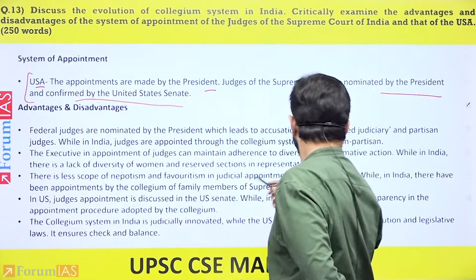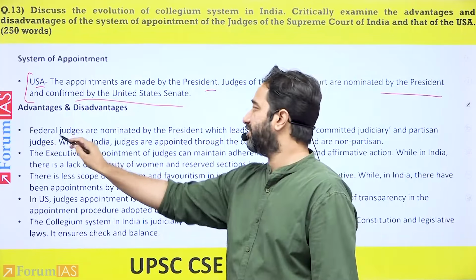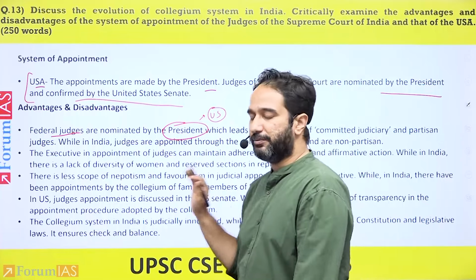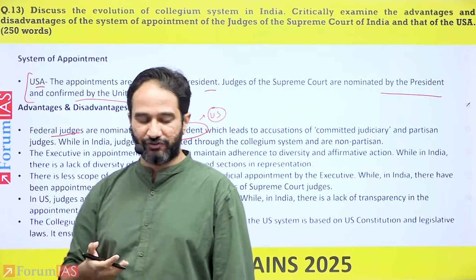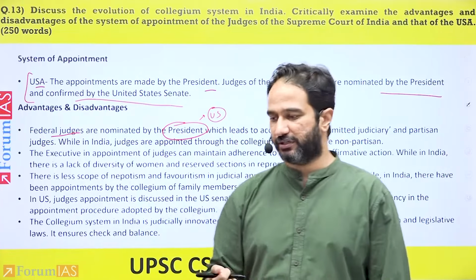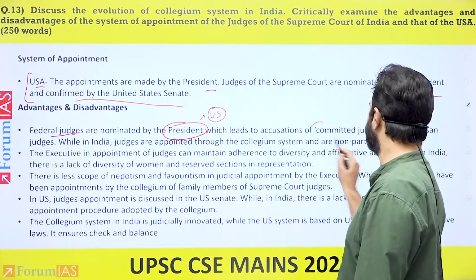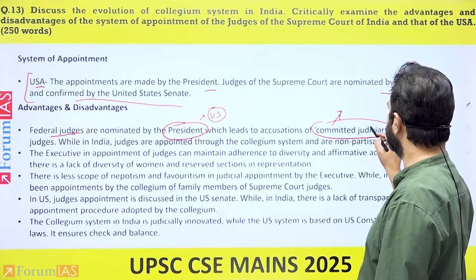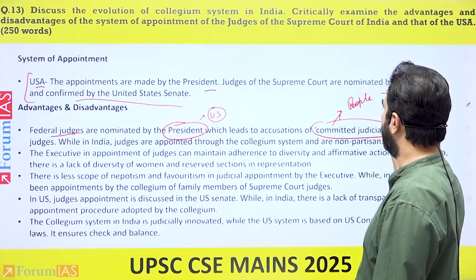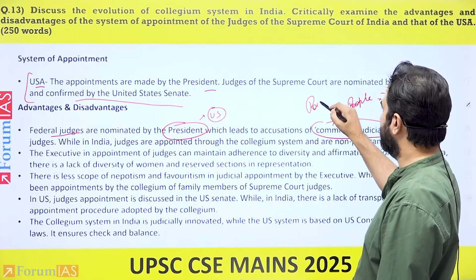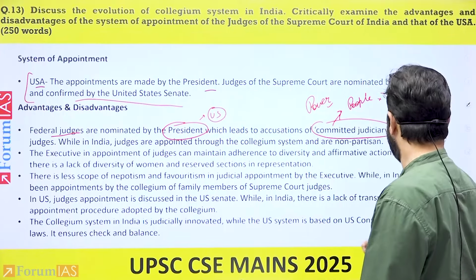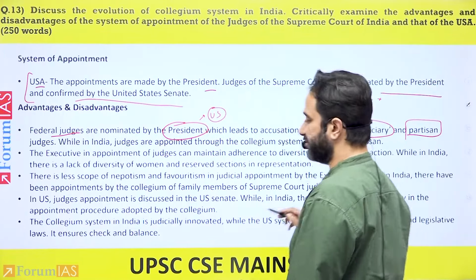So what happens is that federal judges are appointed by the US president, and he ends up appointing people that are closer to his political views or to his political party. And this has been quite common within the US. It leads to the acquisition of a committed judiciary, whereby the judiciary is not committed to the people, but committed to the person in power. Right? They're not committed to the people, but committed to the person in power. And therefore, what you have are partisan judges.